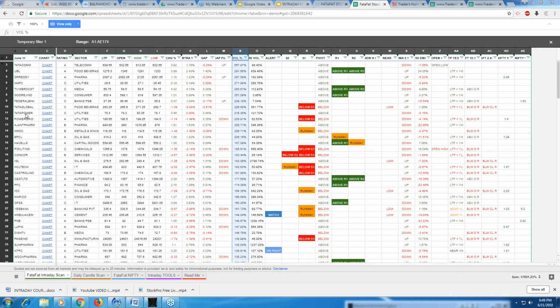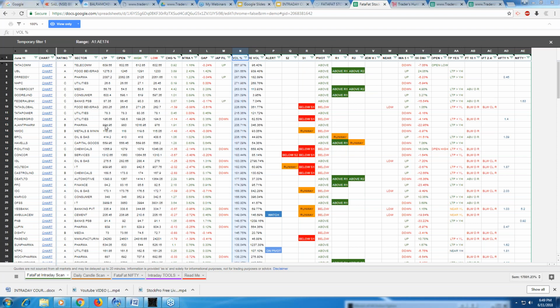The first column gives you the stock. The second column gives you the chart, but we don't see the chart from here. Then the rating, whether the stock is A grade, B grade, C grade, we have nothing to do about it. But this column can help you, because you can see which sector is really doing well. Sometimes you will see pharma stocks doing too well, a lot of them heading up. So this helps you identify the sector, which sector is heading up, which sector is looking good.